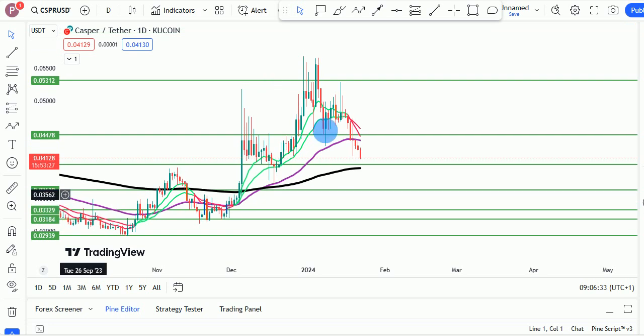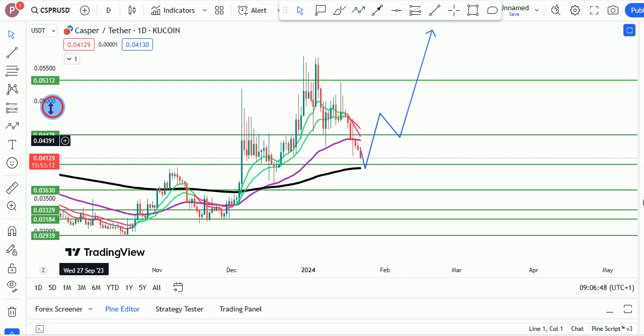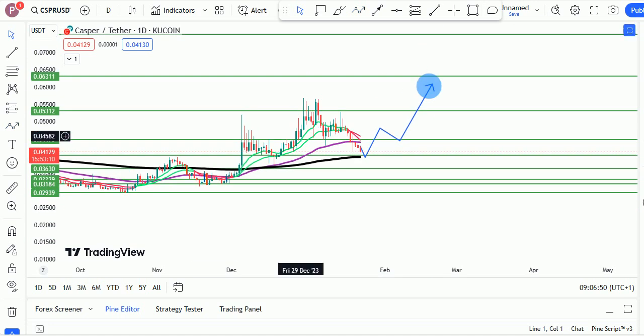But what are we expecting next for Casper, right? This is the scenario I'm expecting for Casper: a push into this bull market EMA retest, and then we see a massive push to the upside. And I'll tell you why. First, I am expecting one last push to the downside right here for Casper before we see this sort of massive bounce to the upside right here for Casper.